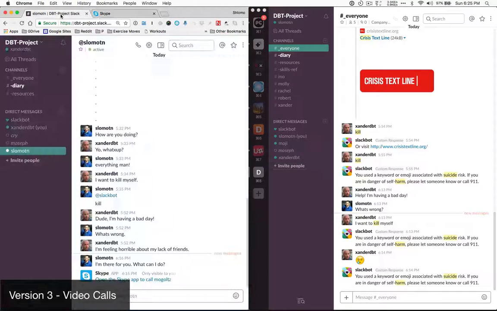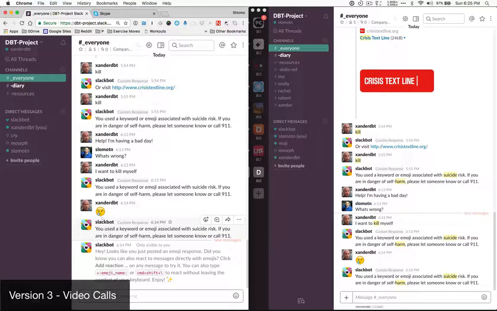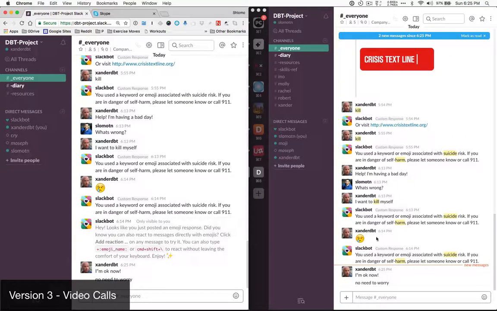Xander goes back to the group and he tells everyone, "I'm okay now. No need to worry." And we can see on the right that everybody's getting it.